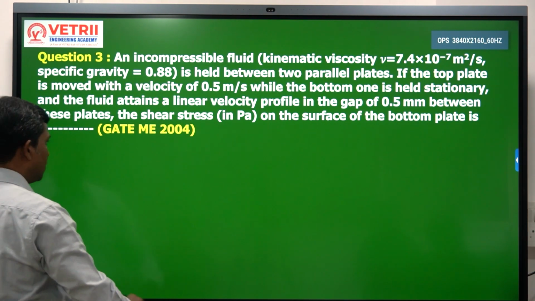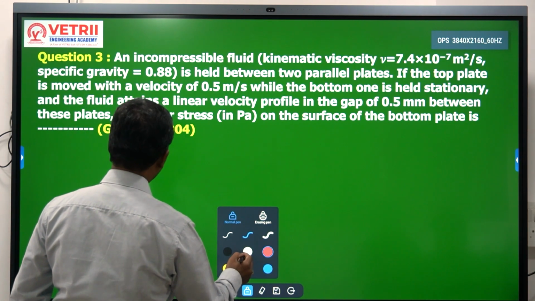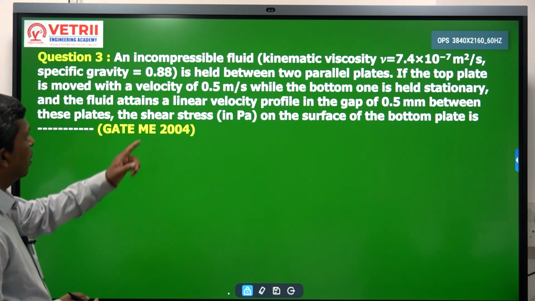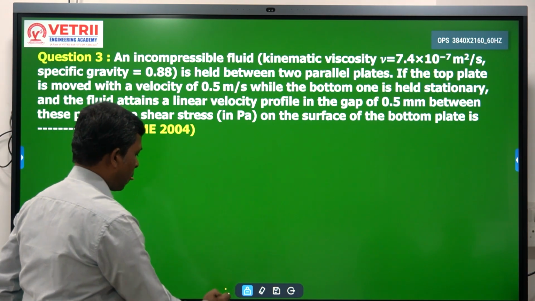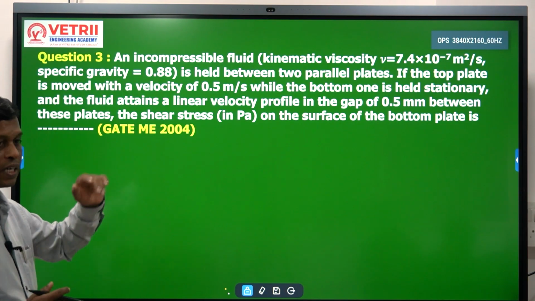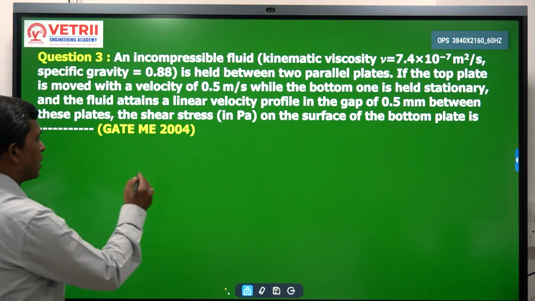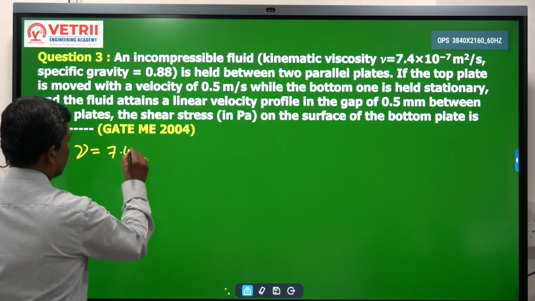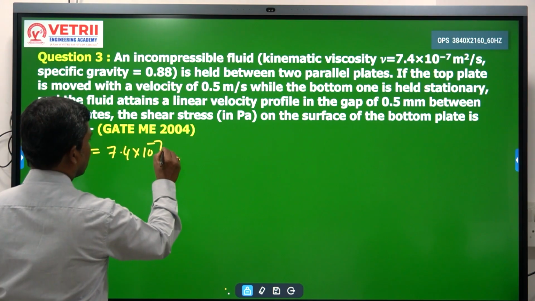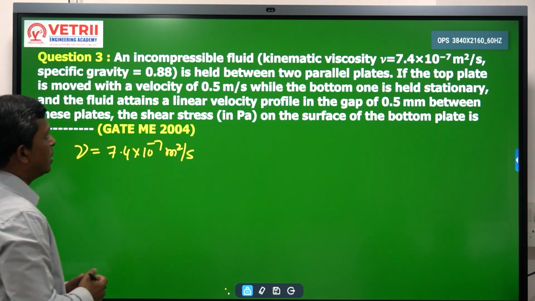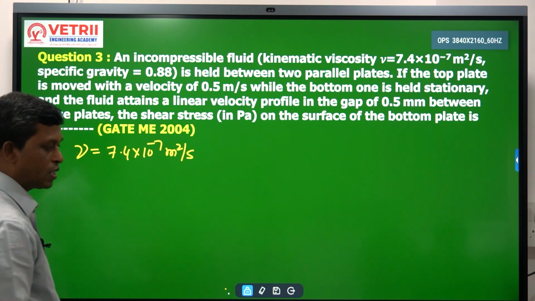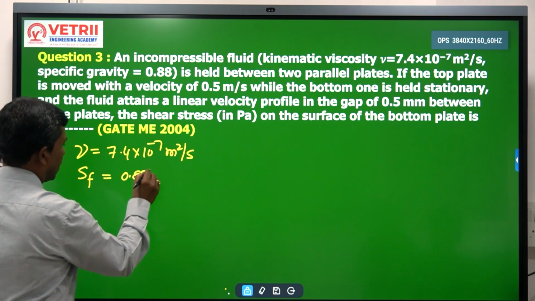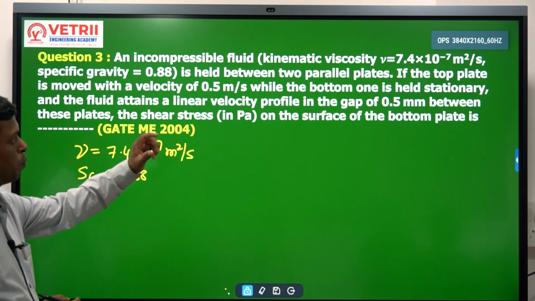A small problem here, asked in GATE 2004. Let us see what they are asking. An incompressible fluid of kinematic viscosity. Let us write the given data. Nu they have given as 7.4 into 10 power minus 7 meter square per second. Next, specific gravity of the fluid they have given as 0.88, is held between two parallel plates.